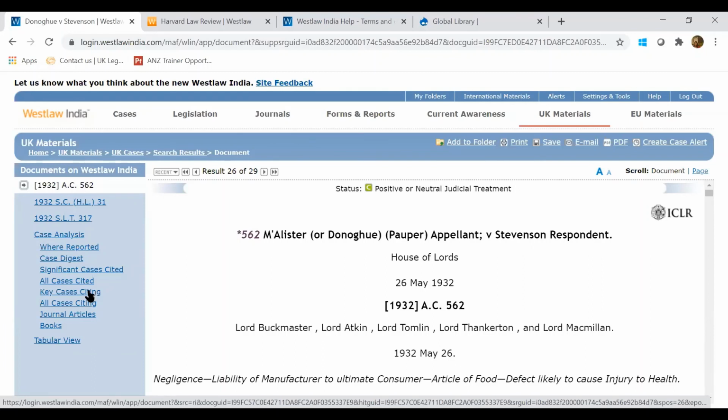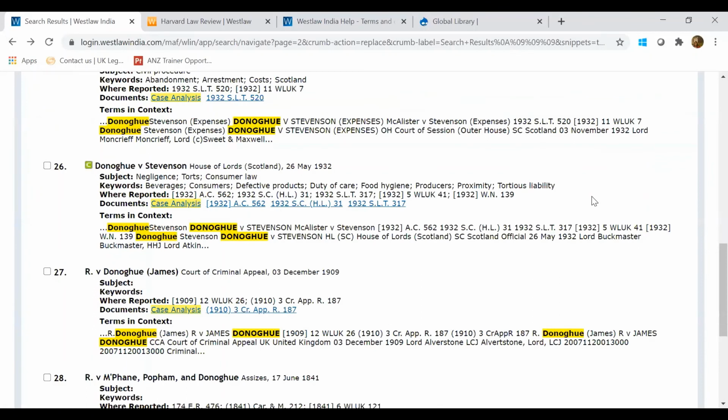What were the hyperlinks at the bottom when you searched on UCase? So these are the parallel citations which are there. Apart from the citation we've got some parallel citations also. You can click on any particular citation and you'll get access to that particular full text document.